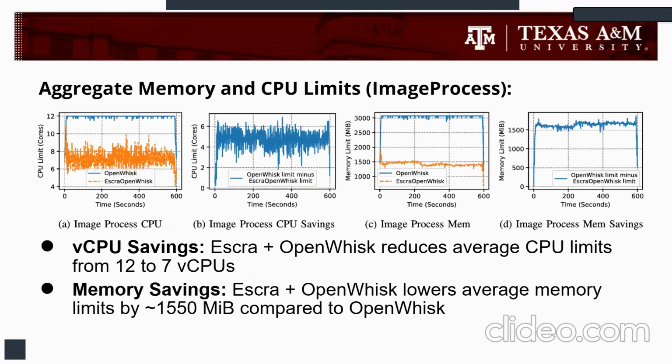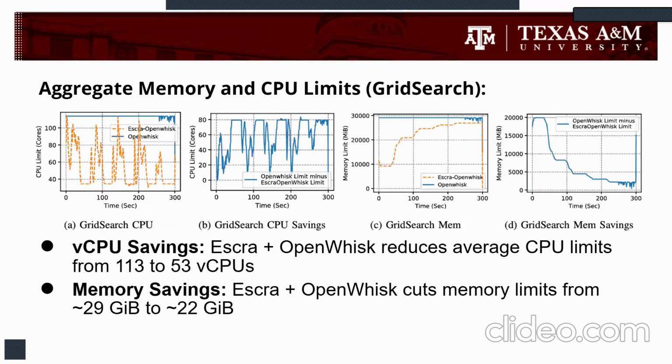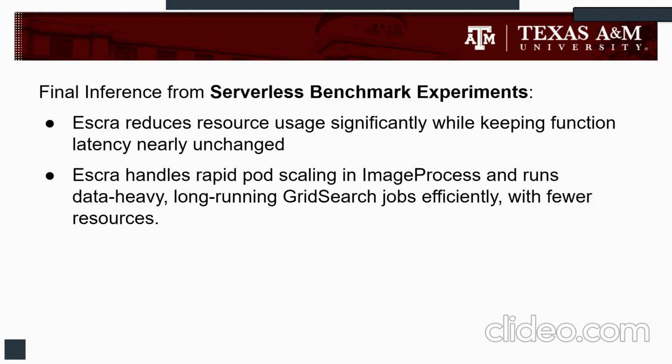Now, the aggregate memory and CPU limits for the image process application show that there are significant memory and vCPU savings. And the same thing is observed for grid search as well. Therefore, ESCRA reduces resource usage significantly while keeping function latency nearly unchanged. Furthermore, the rapid scaling seen in image process and the fact that ESCRA plus OpenWhisk can run data-heavy, long-running grid search jobs efficiently with fewer resources show that ESCRA is a truly versatile model.